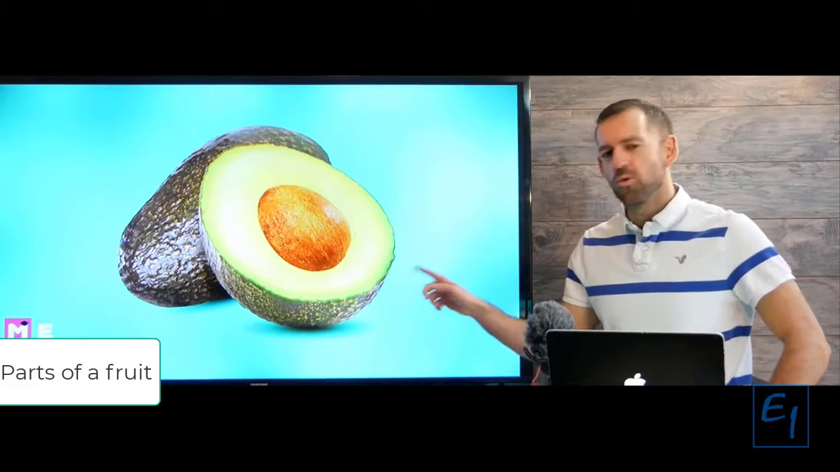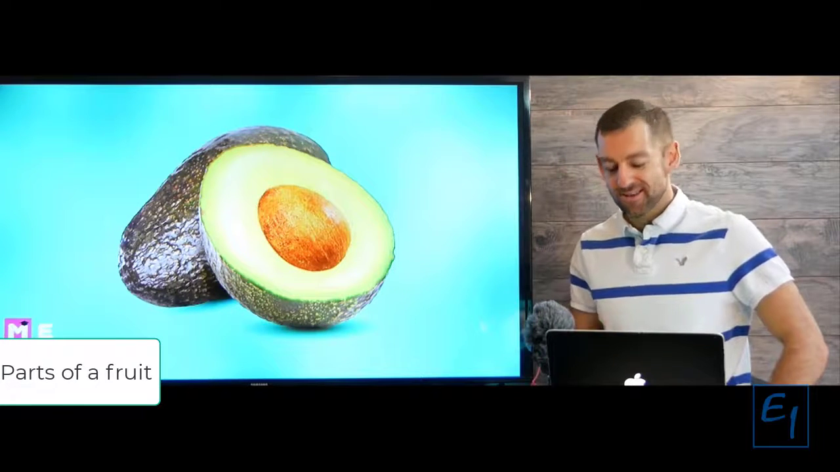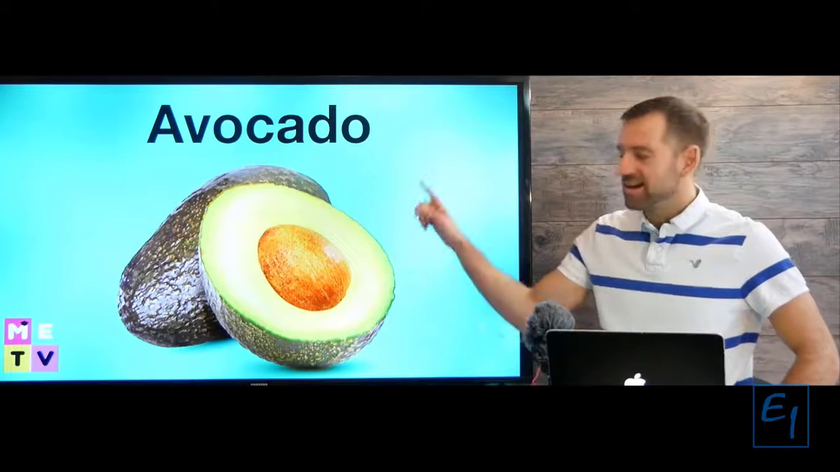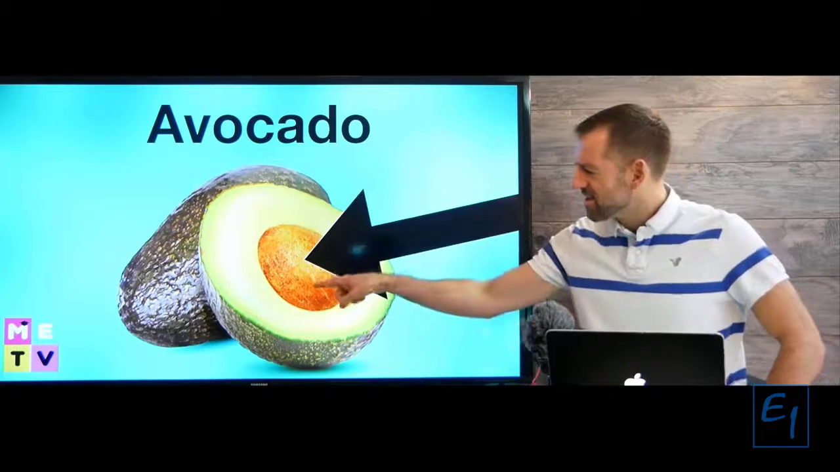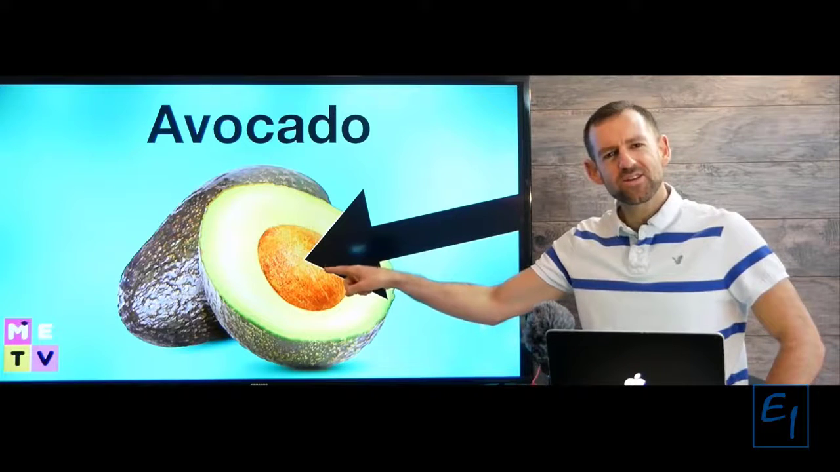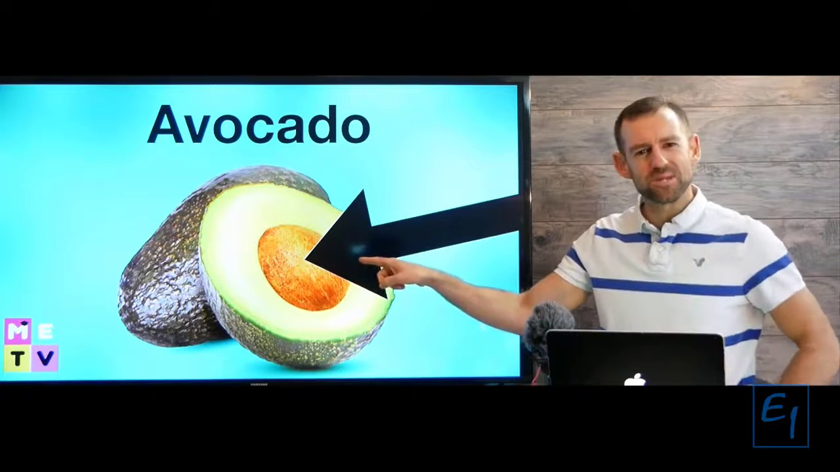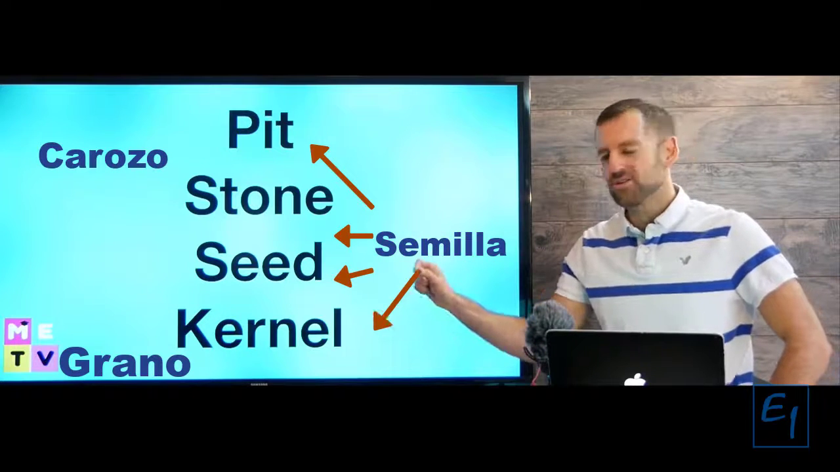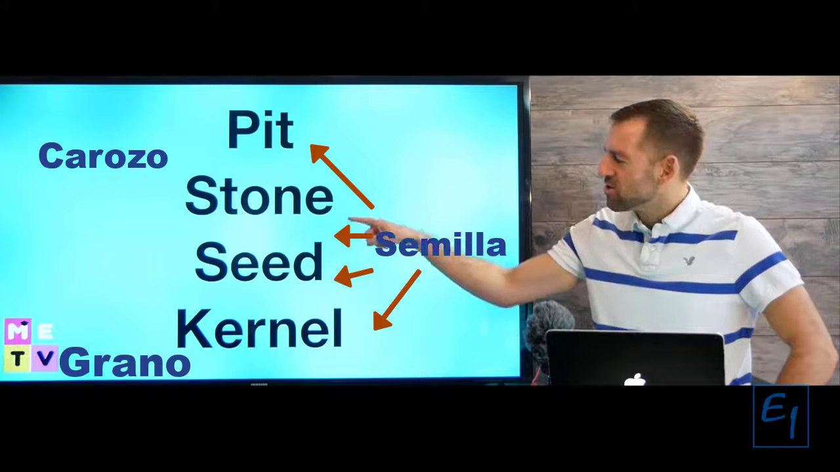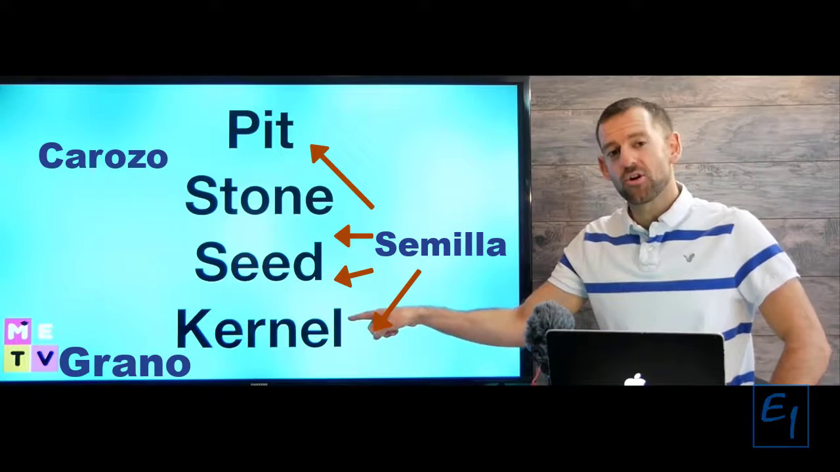What is this fruit called? It's called an avocado. But what is this thing in the middle? What's that called? How would you describe it? Well, here are some words I want to teach you: pit, stone, seed, and kernel.